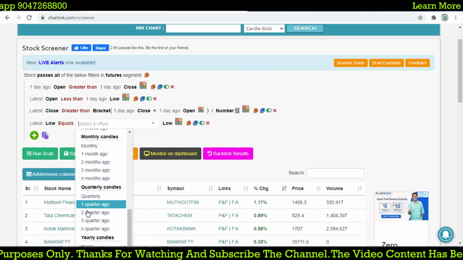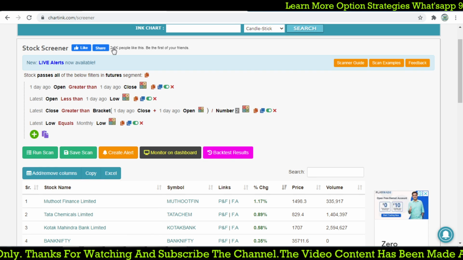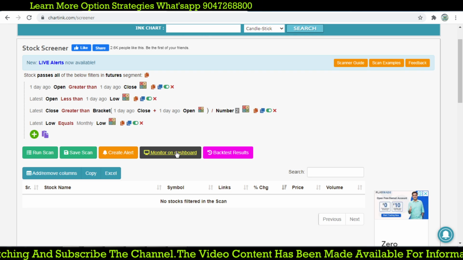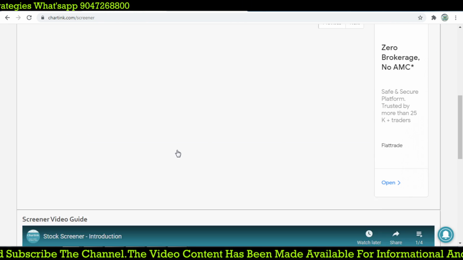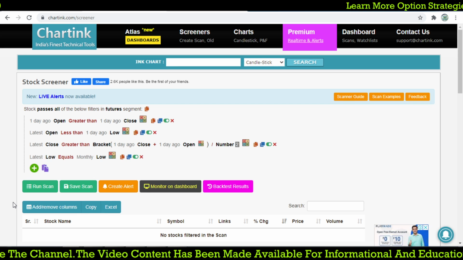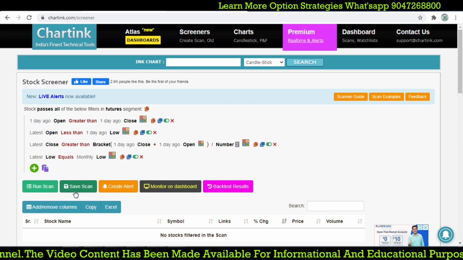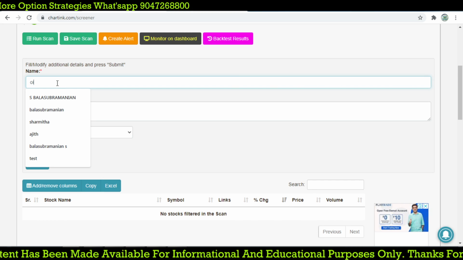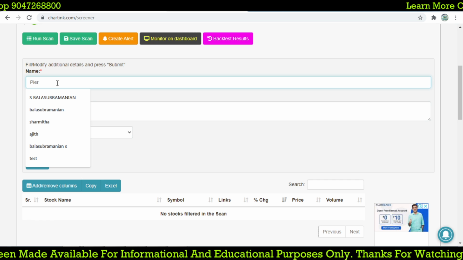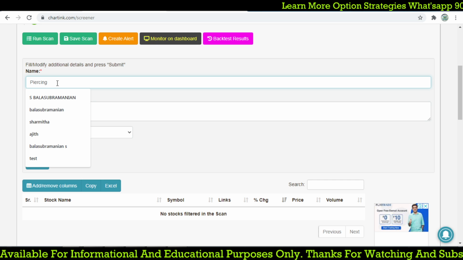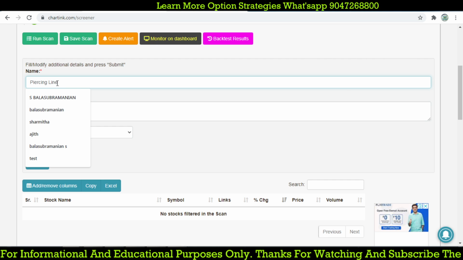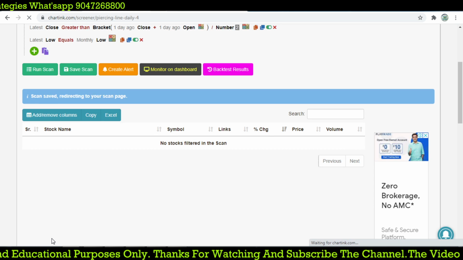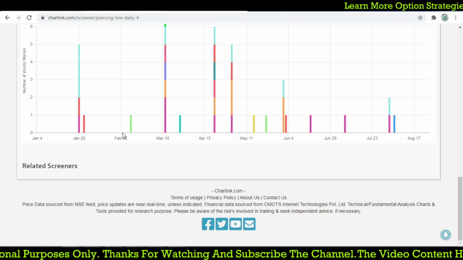Any stock which forms this kind of pattern, a daily piercing line candlestick, at a lower level of the month, we follow as a bullish reversal with the day low level. So let's scan to backtest this. Piercing line daily candlesticks, and we'll get a backtest.